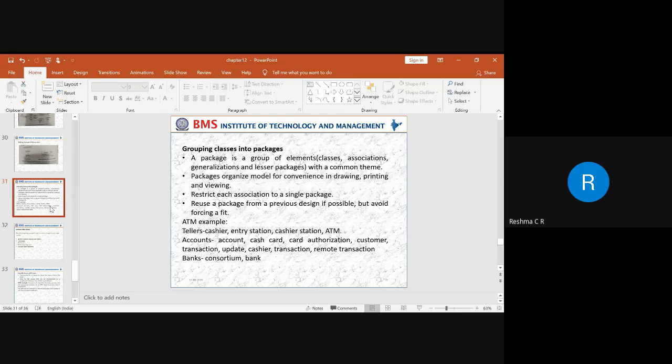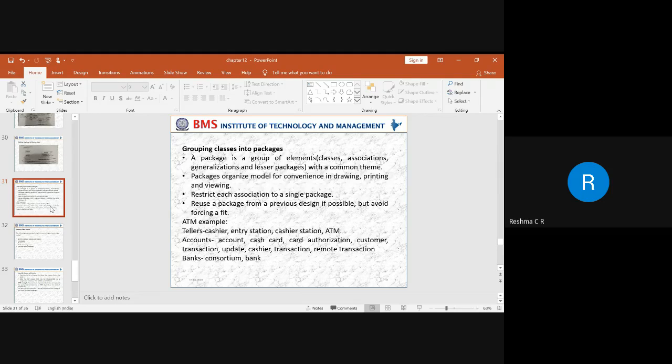So what we can do, all these classes can be combined into particular packages. Depending upon the type of operation, say for example, here we have taken three different packages. So one is tellers, one is accounts, and one is bank. So these are the three different packages. So when you say a package, that package consists of classes, as I told you already, right?